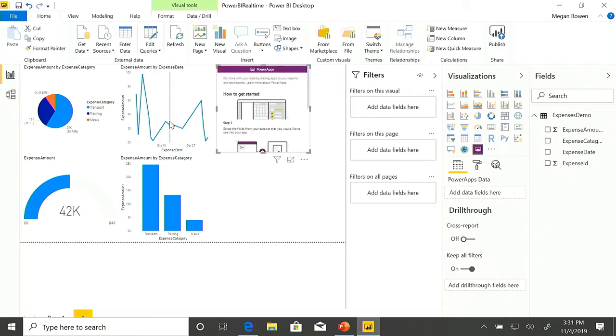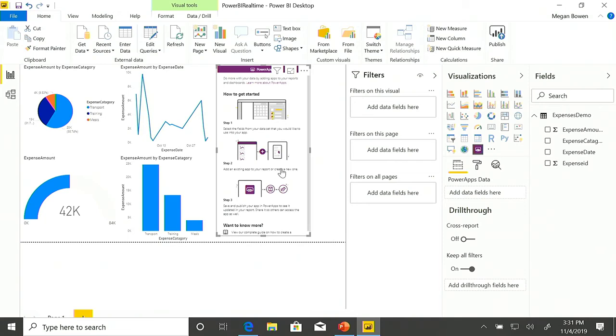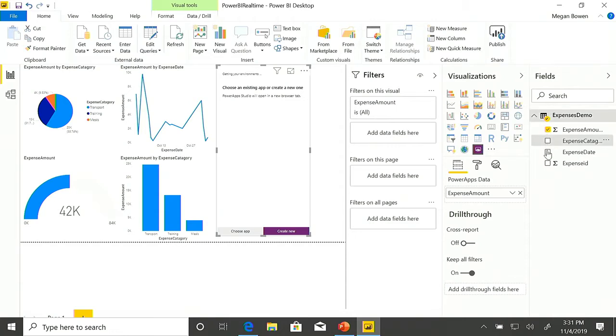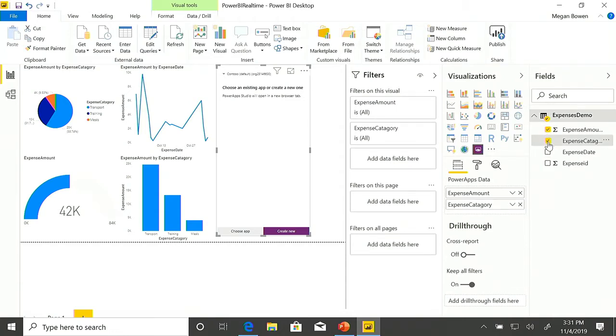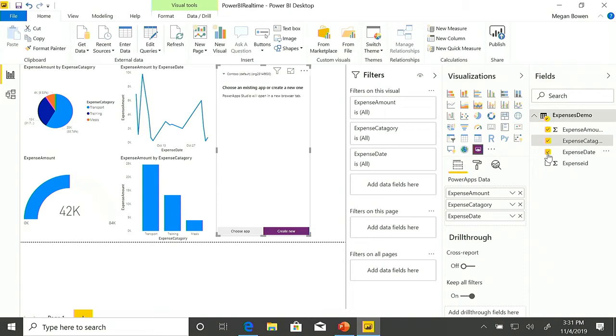Once we pull it in, we can position it on our dashboard, and now we just need to associate the entities which we want to use. For this, I'm going to select the amounts, the category, and the dates. Now you can see this expense ID that we're using as our anchor field. That is automatically generated and incrementing with every new record we create in the database.